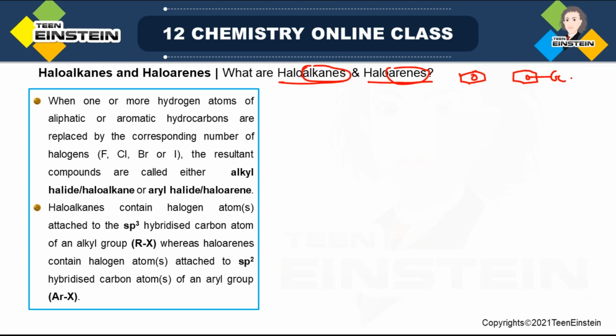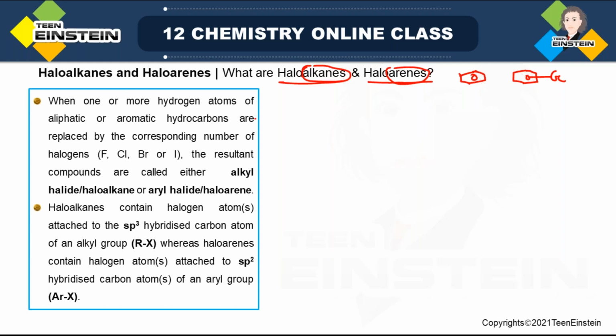Now when we are saying haloalkane, that means an alkane, containing only carbon and hydrogen, whose hydrogen is replaced by some halogen. That is why the name is haloalkane. And in case of arene, if a hydrogen of the benzene ring is replaced by some halo group, then it will be haloarene. Now come to the definition.